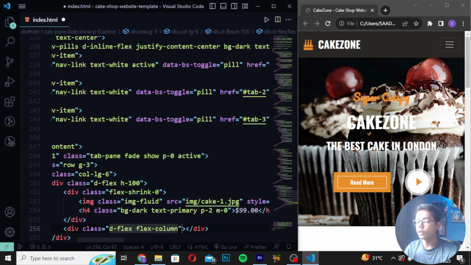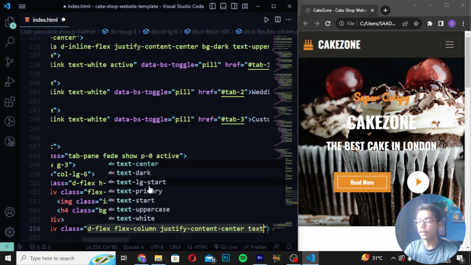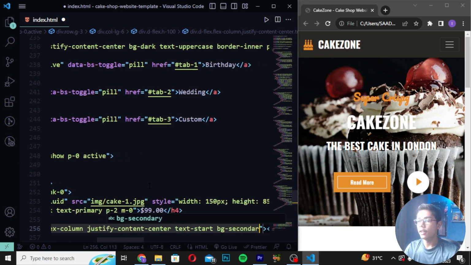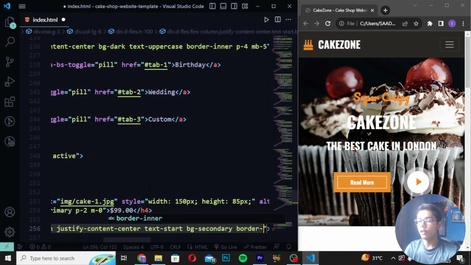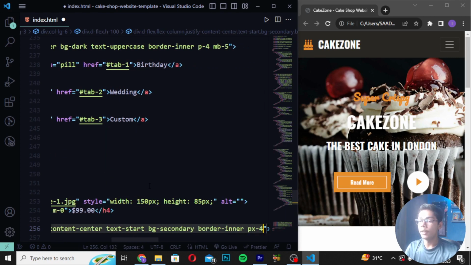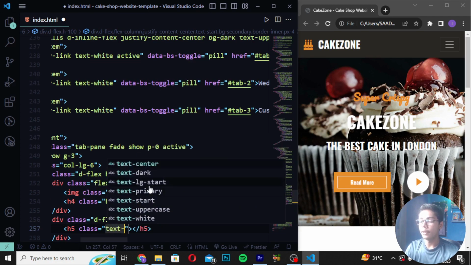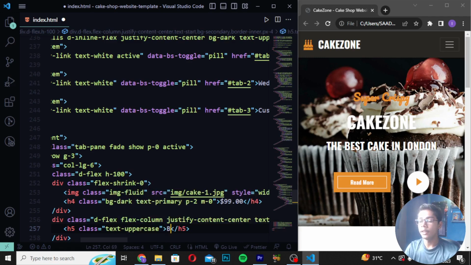Create here div class d-flex, and I will now write here d-flex flex-column. Then here you have to just write justify-content-center, and I will now write here text-start like this, and then you have to write here bg-secondary, and here I will now write here border-inner, and I will be writing px-4. Then you have to write here h5, create class as text-uppercase.